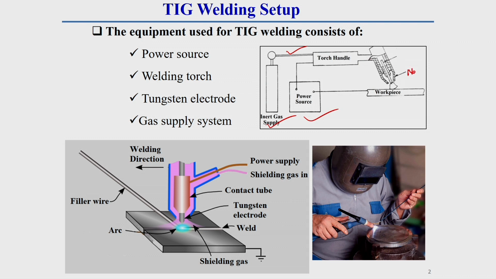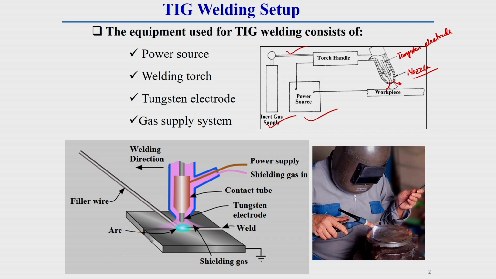Here you see the nozzle and the tungsten electrode. The inert gas passes through the torch handle to the nozzle and flows around the arc, covering the molten pool and the electrode, as I have already discussed previously.